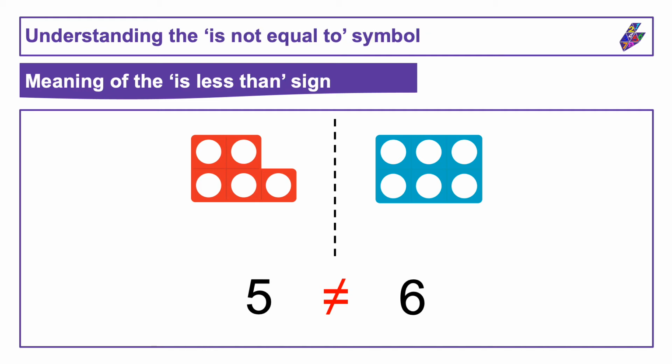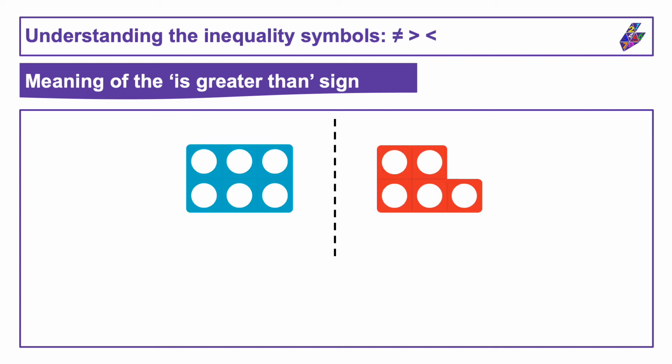If I want to give more information about that relationship, other than to just say they are not equal, for example to say that 5 is less than 6, I can use this inequality symbol as well. This statement now gives more information about the relationship between 5 and 6. I can read it like this: 5 is less than 6. Another way to describe the relationship would be to say that 6 is greater than 5.